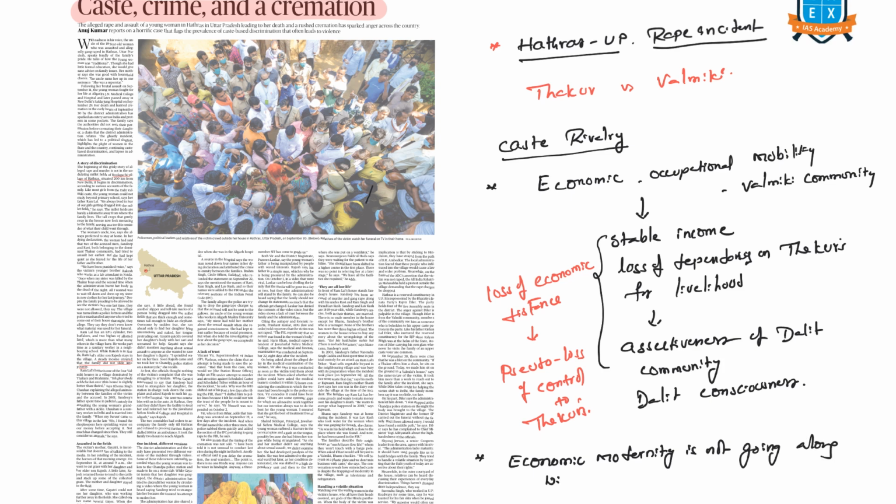So economically, we want to get over the caste differences so that we can prosper. But on the other side, we want to retain the conservative mindset on the social front to enjoy the social privileges. So, two wheels have to go together, economic and social modernity. But social modernity is not happening, while economic modernity is happening.